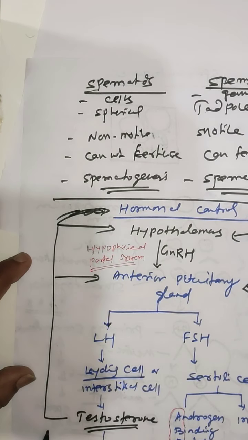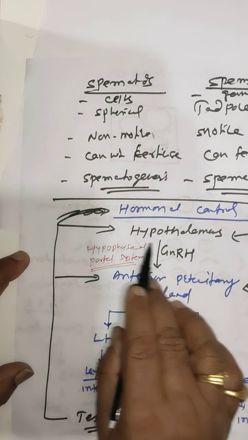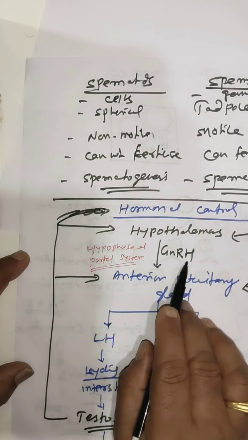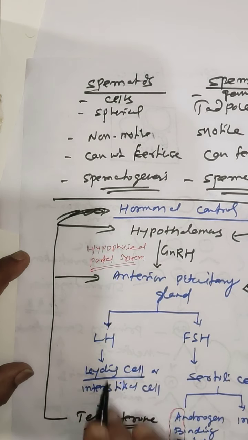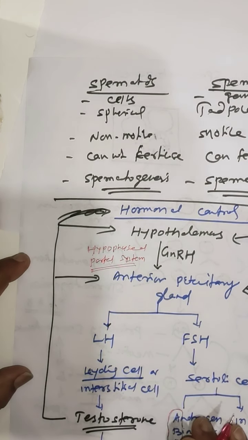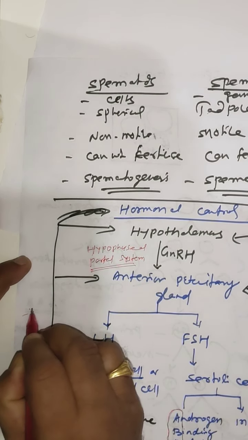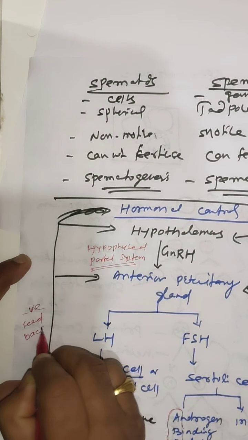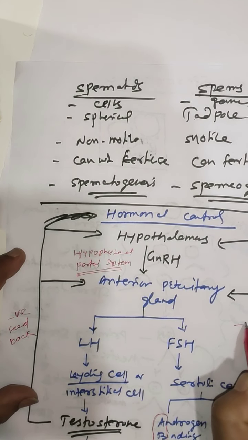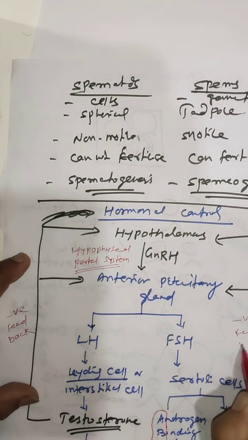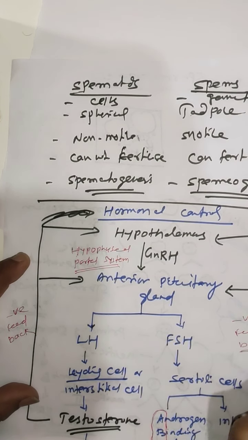Similarly, testosterone also acts on the hypothalamus to reduce the secretion of gonadotropin releasing hormone and on the anterior pituitary gland to reduce the secretion of LH. Thus, in spermatogenesis, the hormonal control by both testosterone and inhibin is negative feedback.